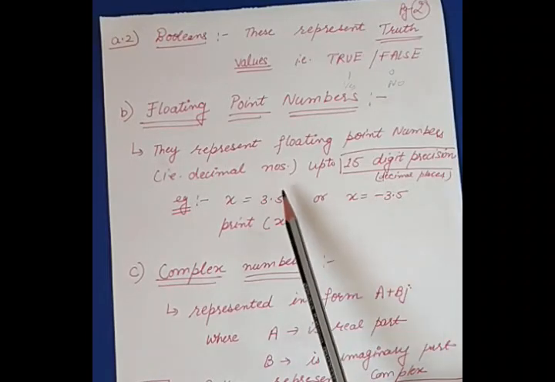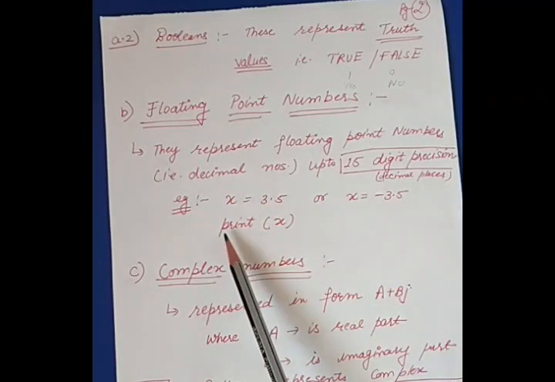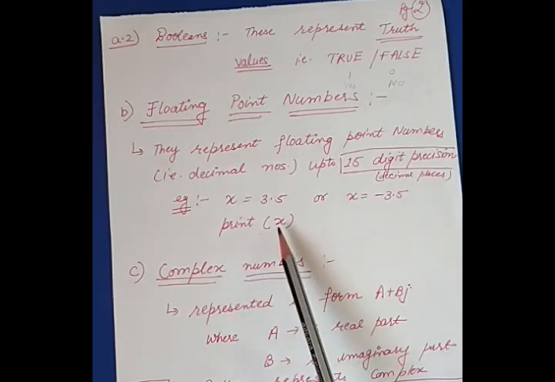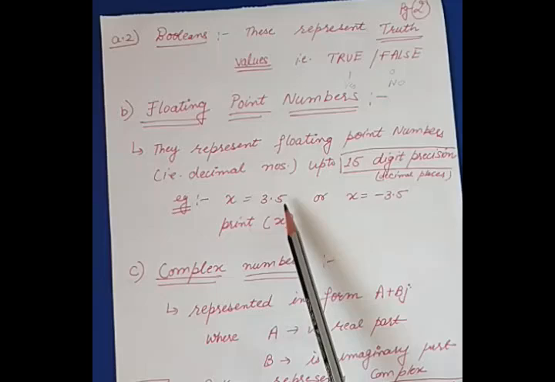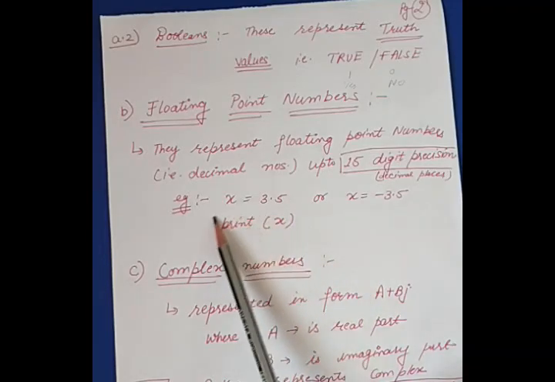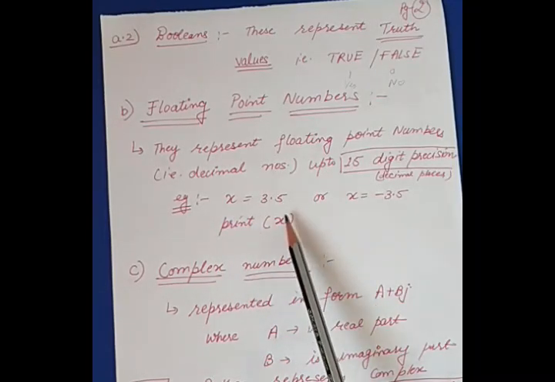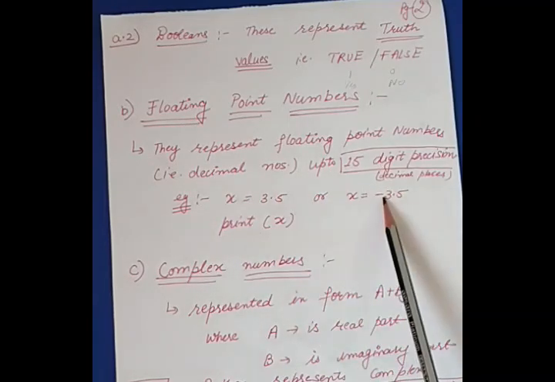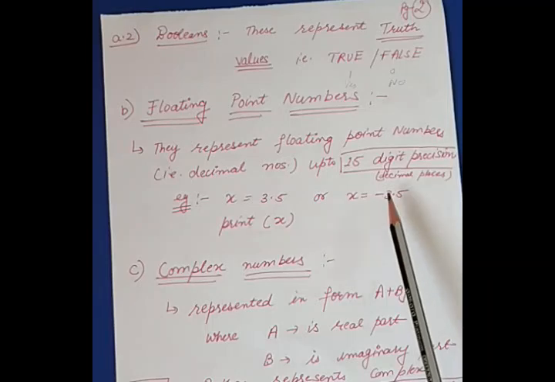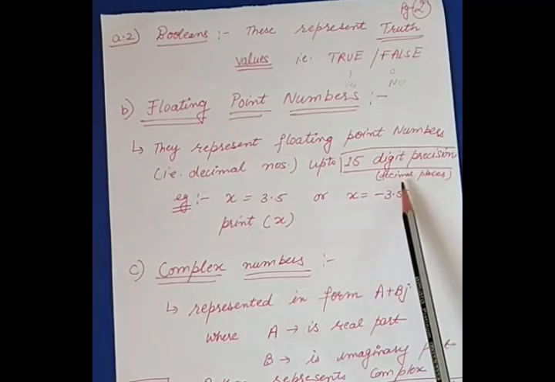To print a particular float value, we need to use the print statement and give the variable containing that value, and it will be printed. So we will get output 3.5 if this is used, and minus 3.5 if this assignment statement is used.